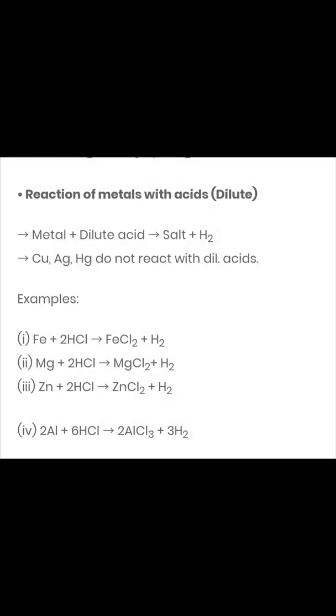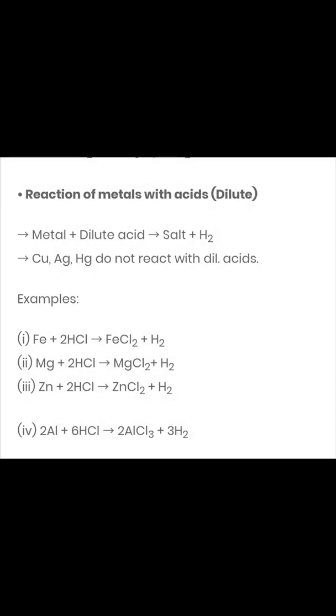Here you just have to learn one key point, that in all the reactions hydrogen gas is definitely going to be released, but you have to understand which metal is going to react with which form of water, whether it's cold water, tap water, ice cold water, hot water, or the steam.